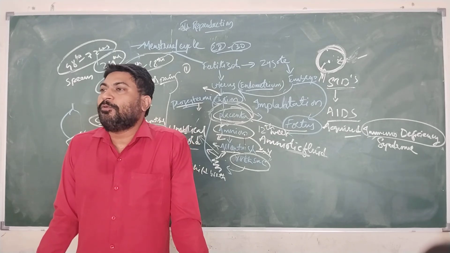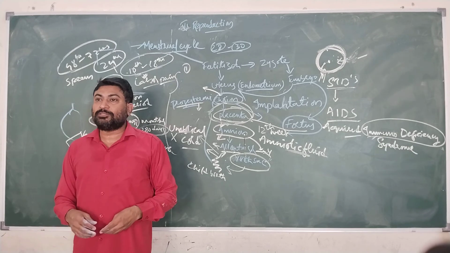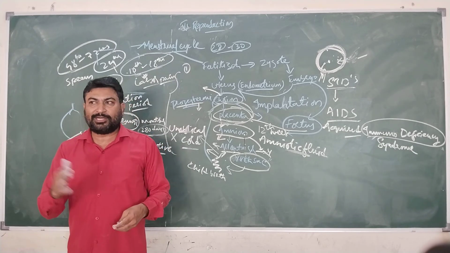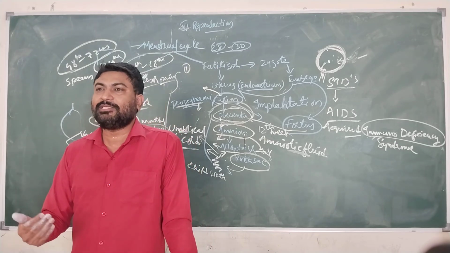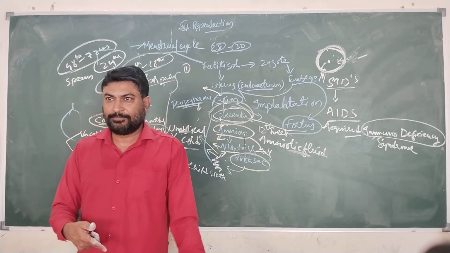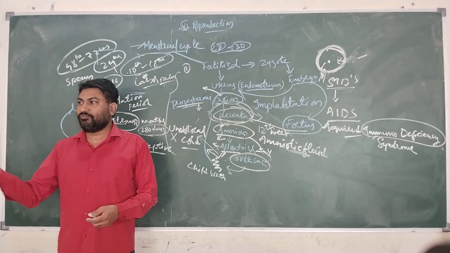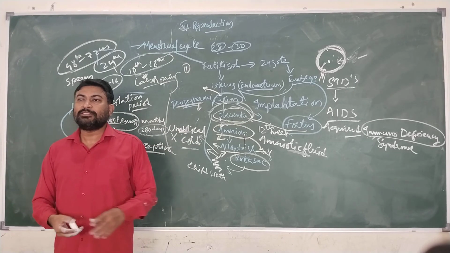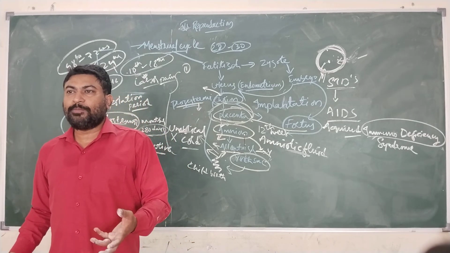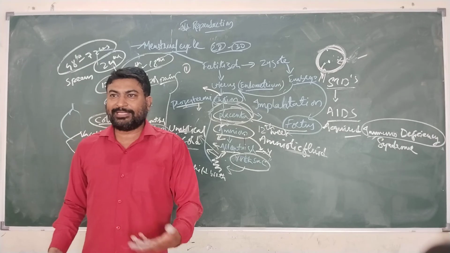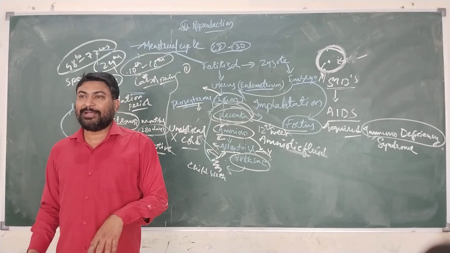That means we know exactly what the age for marriage is. Below 18 years for females it is considered child marriage, and below 21 years for males it is considered child marriage. But nowadays it has been increased to 21 years for both males and females. Generally in males it has become 22 to 24 years, and in females 21 years. Because they don't know what is happening to their body and what they have to do exactly with their child, that is the reason why we have to stop teenage marriage.